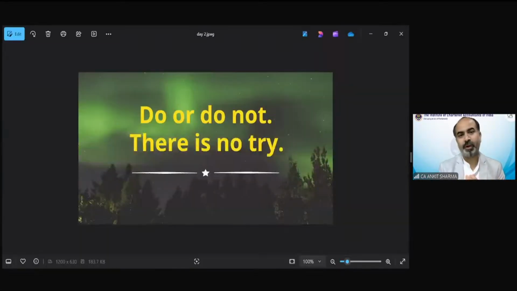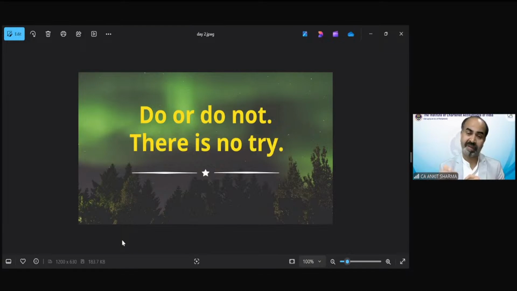Okay, let's start, starting from the thought for the day. Today's thought for the day is, do or do not. There is no try. If you have joined this course and becoming a chartered accountant is your dream, then either you are going to complete it or do not try for it. You should be focused that I have to become a chartered accountant.